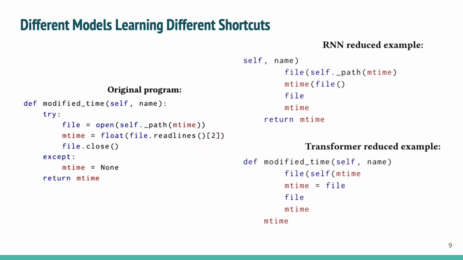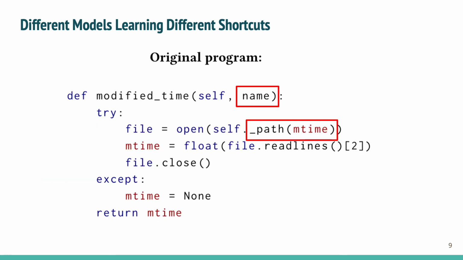This is an example from the Vermeer's dataset. The original program is a buggy program, and we have reduced this program with both RNN and transformer model. In the original buggy program, the synthetically induced error is on line 3, where the misuse variable mTime is incorrectly passed to the path call in place of the correct name parameter.